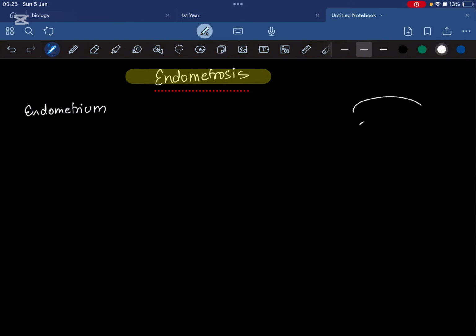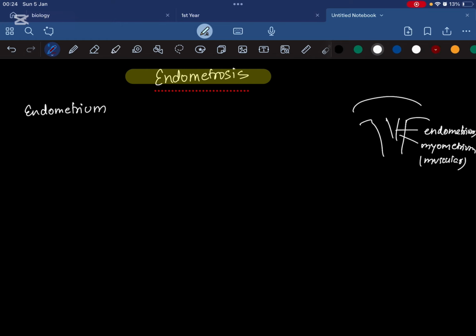As you know, the uterus has different layers. The muscular layer of the uterus is known as the myometrium, right? And the outer epithelial layer is known as the endometrium. This endometrium is supplied by blood vessels. You all know that this endometrium is very rich in blood vessels. That is why this is the layer that sheds during menstruation. So the bleeding that comes during menstruation is due to the rupture of the endometrial blood vessels.